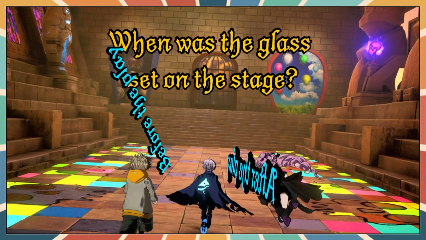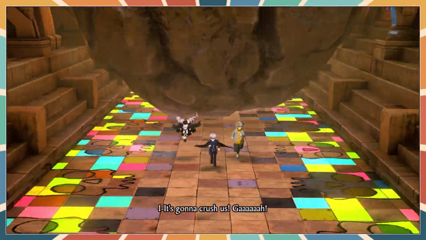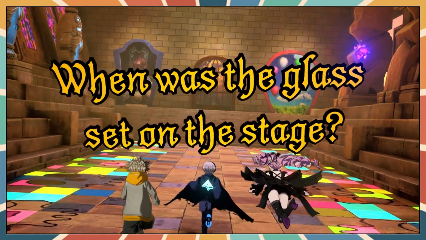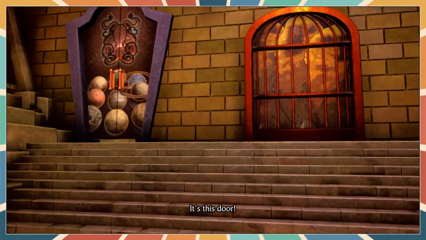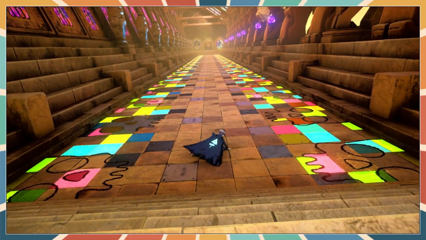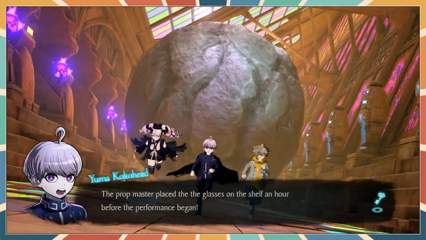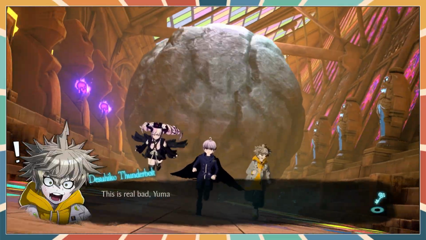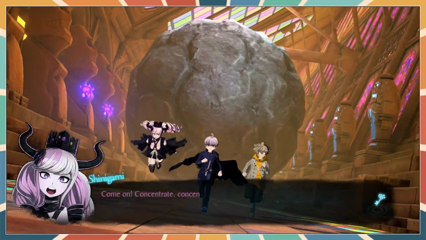When was the glass set on the stage? During the play. Have to have been. Uh-oh. It must have been before the play. That's right, I knew that. It was before the play. Couldn't have been after. The prop master set it before the performance began. This is real bad, Yuma. We got more boulders coming at us. Come on, concentrate.